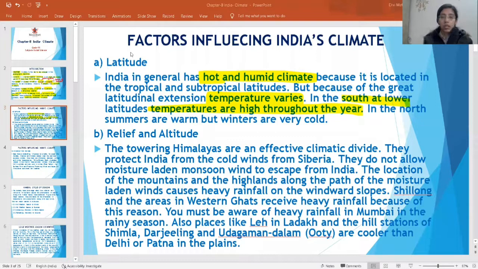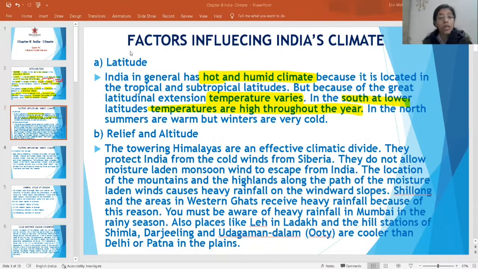They are not wearing sweaters or jackets, because there the temperature will be what? High only. Near the coastal areas, the temperatures are moderate, not very warm, not very cold. But if you go to the south region, then temperatures are high throughout the year.